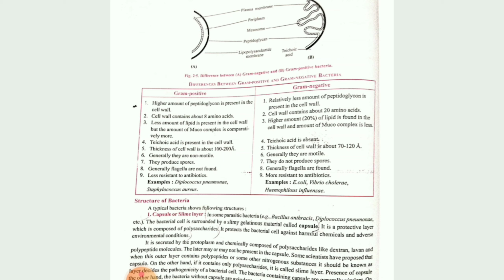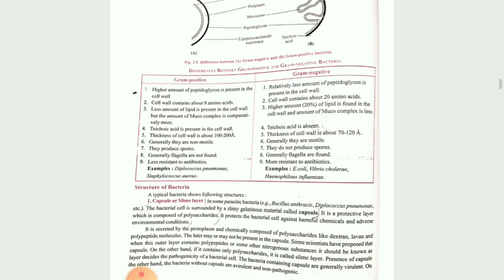Gram positive is non-motile, gram negative is motile. Gram positive produce spores; gram negative don't produce spores. Flagella are not found in gram positive bacteria, so they will not have any locomotory organ. Gram negative bacteria will have a well developed locomotory organ, that is, flagella will be there. Gram positive is less resistant to the antibiotic; gram negative will be more resistant to the antibiotic.